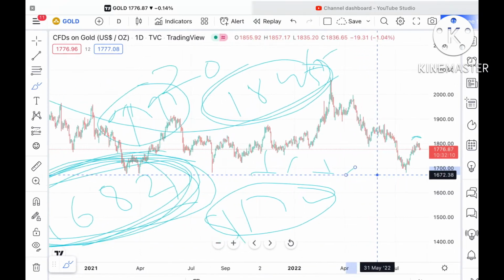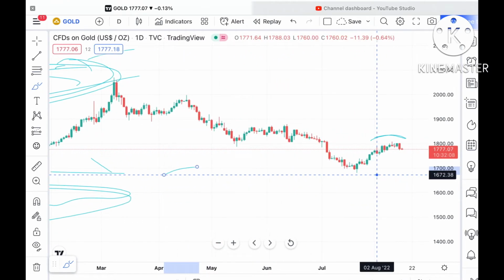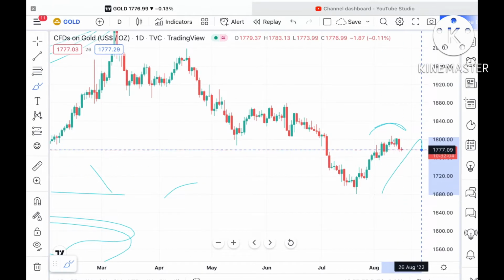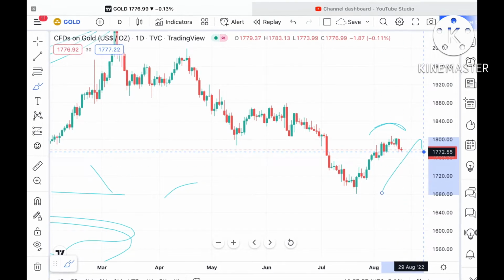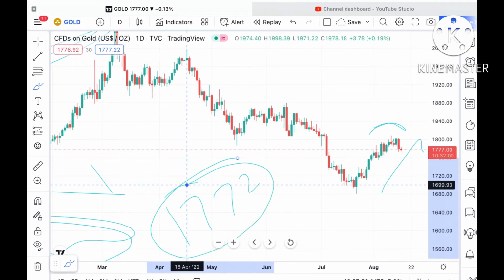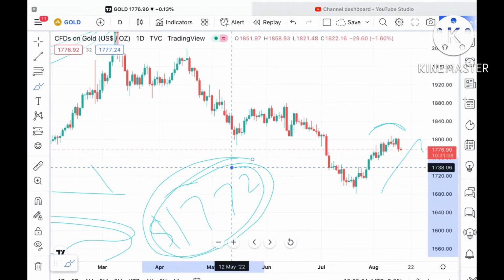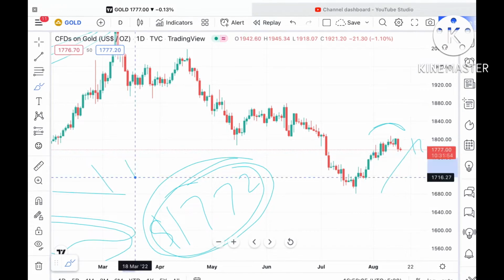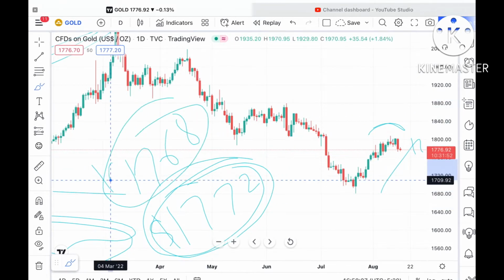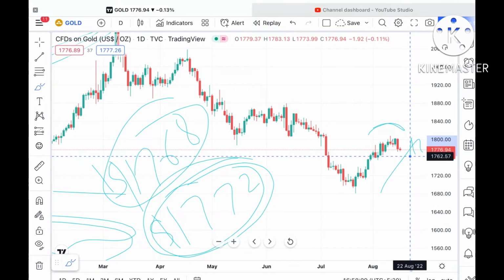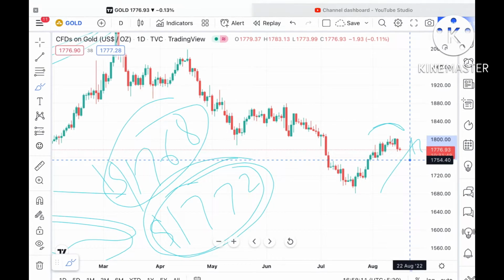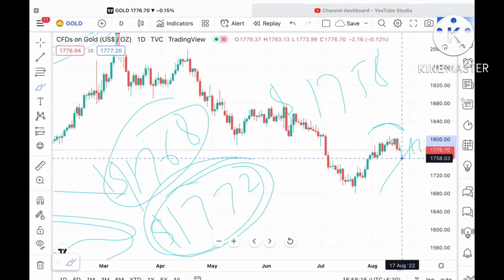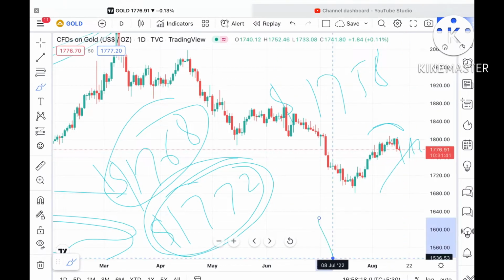So now suppose this particular level doesn't sustain. Then we can see it fall further low towards a level of $1772, and this level is a weak support, so the probability is very high that it can fall further low towards a level of $1768. And suppose the price falls below that level, then we can see it touch a level of around $1758.